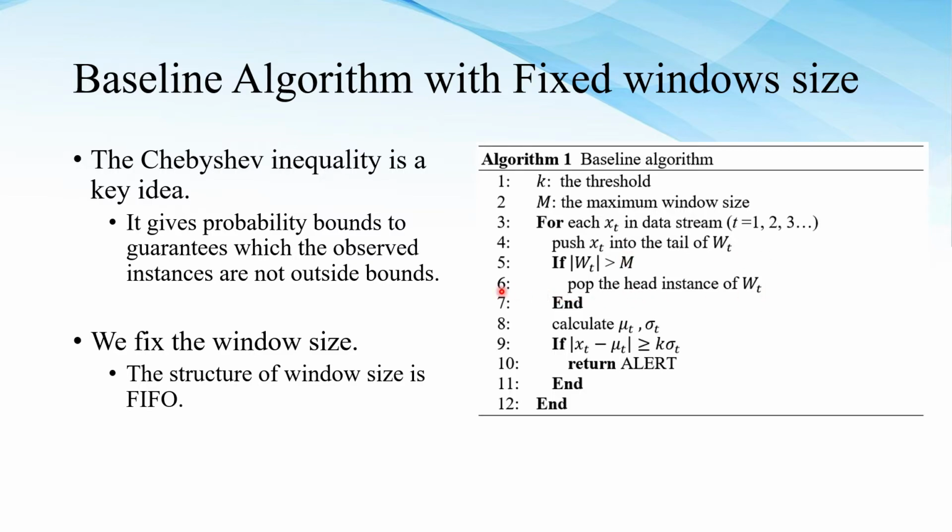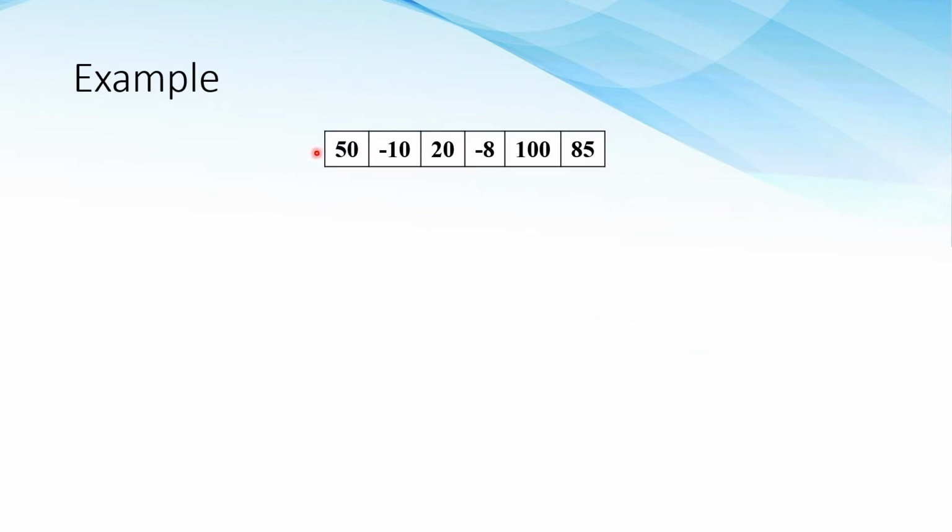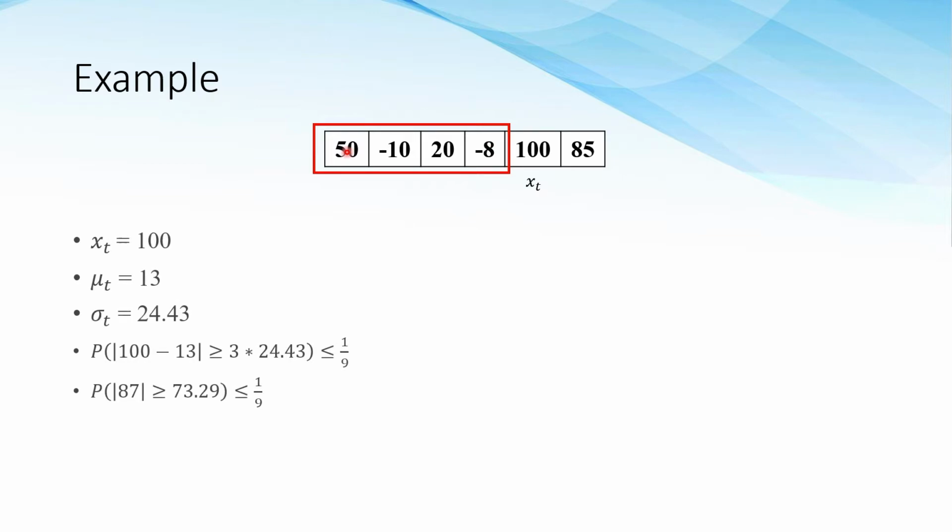like this. In this example, let's start with a new instance xt of 100 and the previous four instances. We calculate the mean, standard deviation and variance like this. Finally, we compare 87 with 73. Then a new instance is coming. The 50 is popped outside the window. Then the new instance is xt plus 1, which is 85, like this.